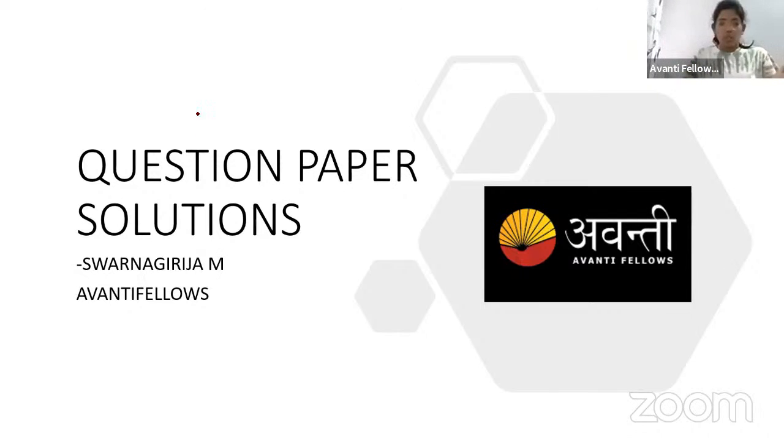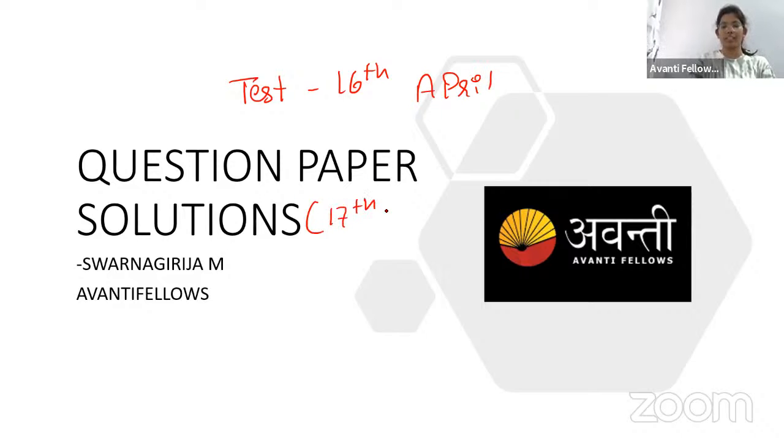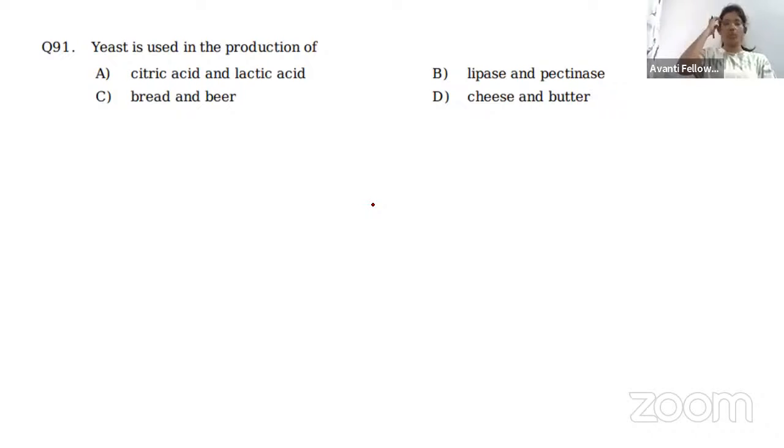So today what we are going to discuss is the question paper, the test paper which you have written the test on yesterday. That is on the 16th April. So the test you have written on the 16th April, and the solutions we will be discussing on the 17th April. That's it today. Okay. So without wasting your time, let me go to the first question.